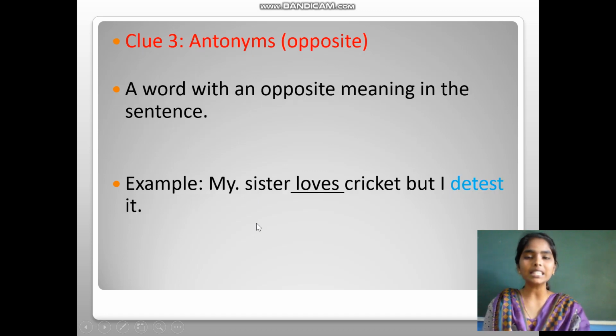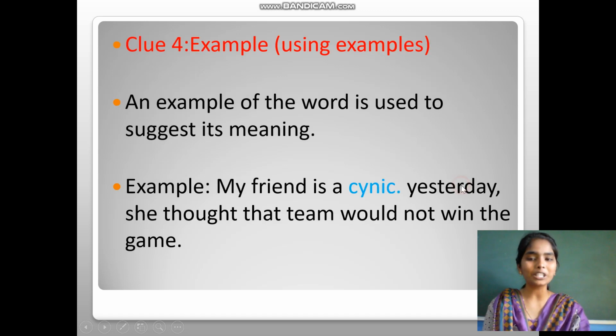Coming to the third clue, it is antonyms. Antonyms are nothing but opposite words. A word with an opposite meaning in the sentence, we call it antonyms. For example, my sister loves cricket, but I detest it. I want to find the meaning of detest. So what is the clue I am getting here? Love. And the word but is also helping me to find the meaning of detest. But means opposite. What is the opposite of love? It is hate.